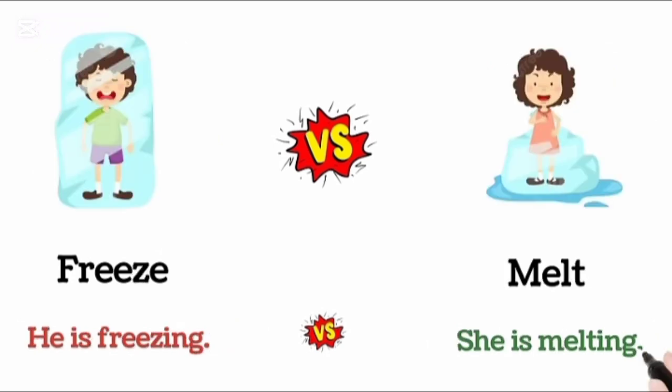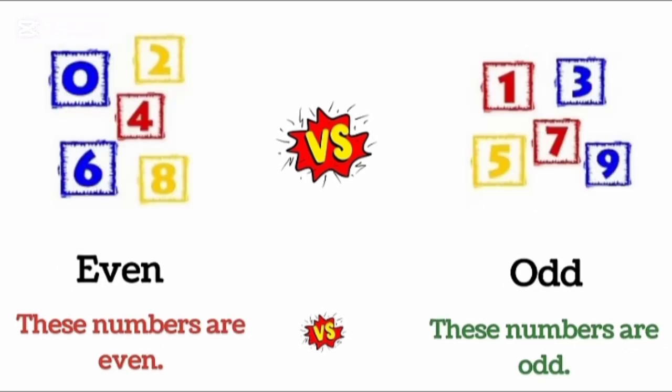Freeze. He is freezing. Melt. She is melting. Even. These numbers are even. Odd. These numbers are odd.